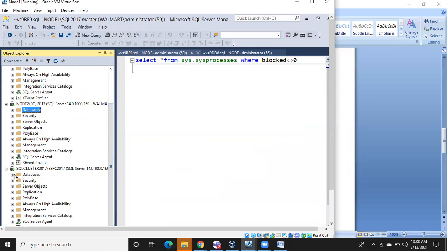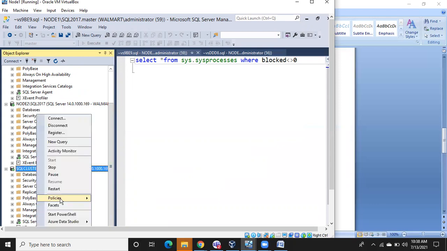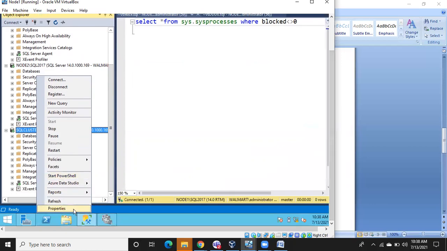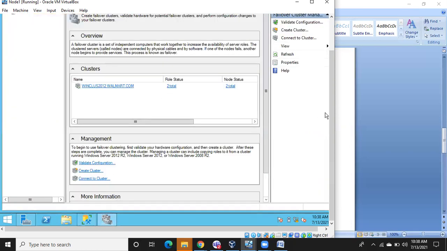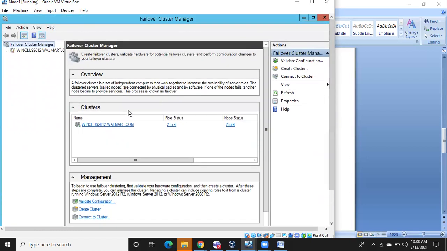And this is the cluster setup. If you go down and see the properties, you can easily check the setup as a cluster setup. We have already configured Windows clustering at the Windows level, and this is the Windows cluster setup you can see here. And we are using the walmart.com domain; whatever domain we want, we can configure it.